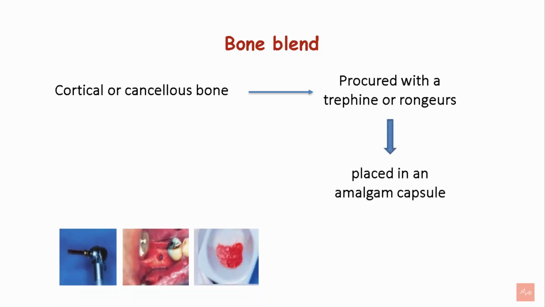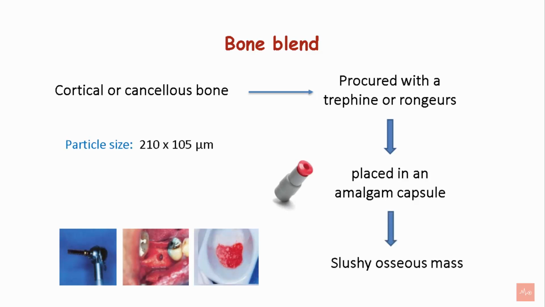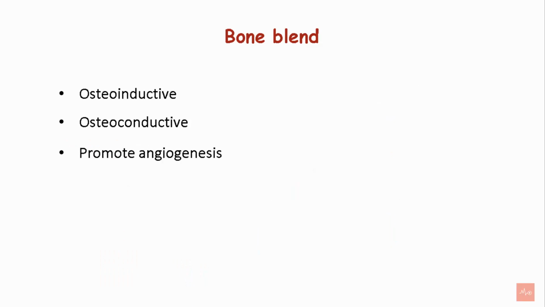It is placed in an amalgam capsule and triturated to form a slushy osseous mass. The particle size measures 210 by 105 microns, and it is successfully used in the treatment of intraosseous defects. Bone blend is osteoinductive, osteoconductive, promotes angiogenesis, and has host mesenchymal stem cell recruitment capacity.